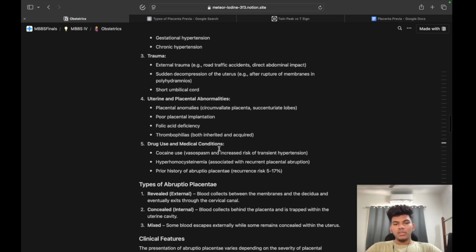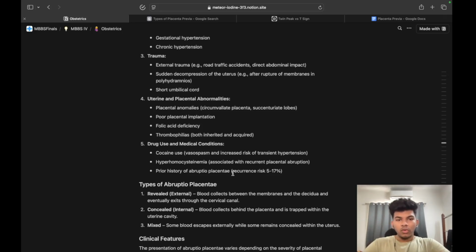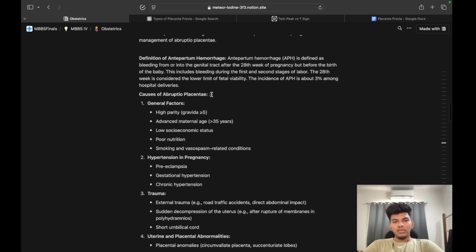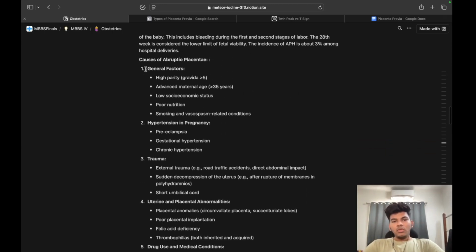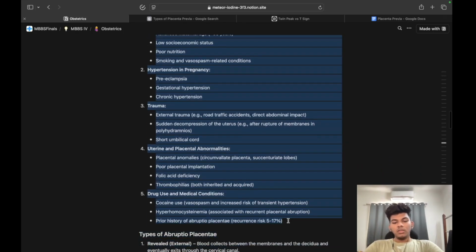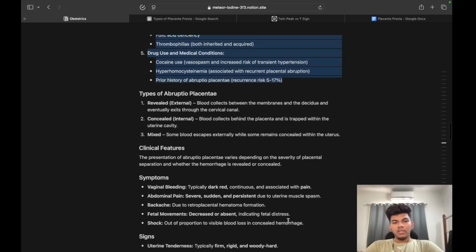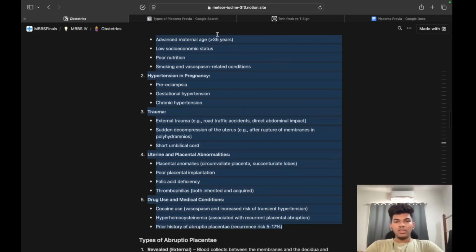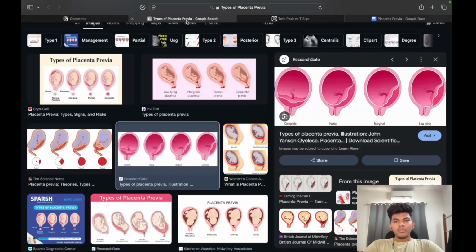And drug use and medical conditions like cocaine use, hyperhomocysteinuria and a prior history of Abruptio placentae can also increase the risk. So before going into further details, let's take a look at why these things cause Abruptio placentae, because we don't have the pathophysiology specifically mentioned here, as it is not mentioned in the QBank.